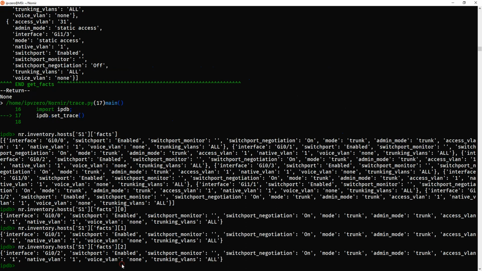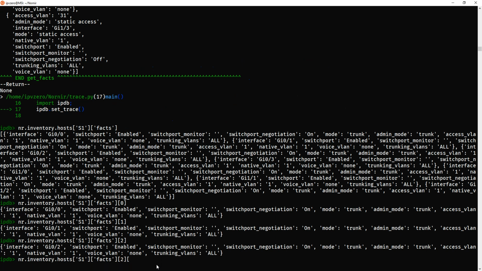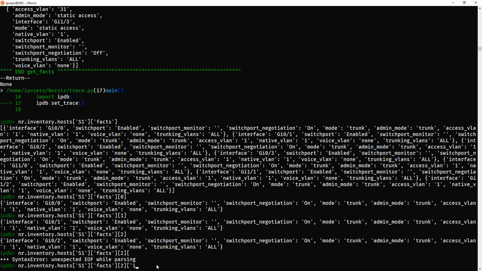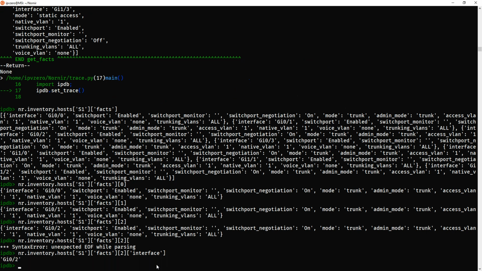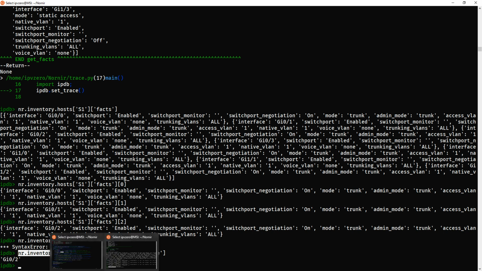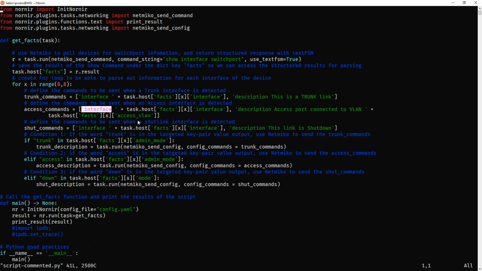Then we've got the variable access commands defined, and again, same process: interface, task, host, facts, X, and the interface name. I'll just show you this here. We did this here. Use the interface key here. It's going to tell you the actual interface. So effectively doing interface, gigabit, whatever this value is. And like I said, remember, we're replacing this part of it with task.host. That's what we're doing here to get into that interface. The next part we're saying is description access port connected to VLAN plus, and then we're going to parse out the VLAN ID, and we're going to use the access VLAN key.